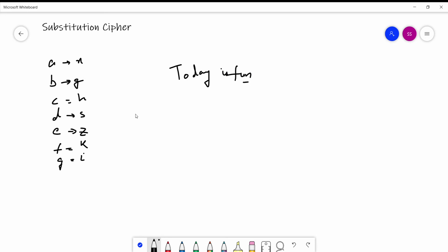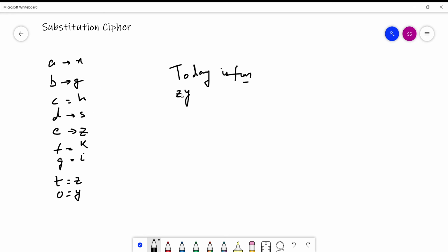I haven't written what T will be substituted with, so T will be substituted with, let's say, Z. So T will become Z. O will be substituted with Y. D is substituted with S, as you can see here.